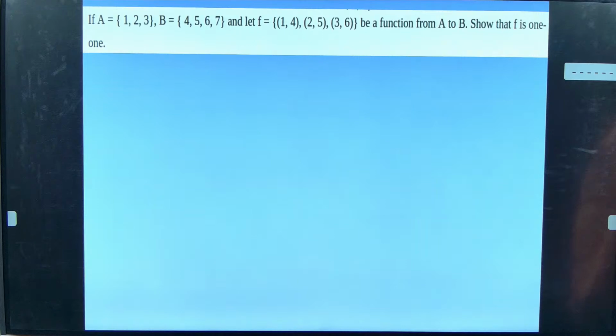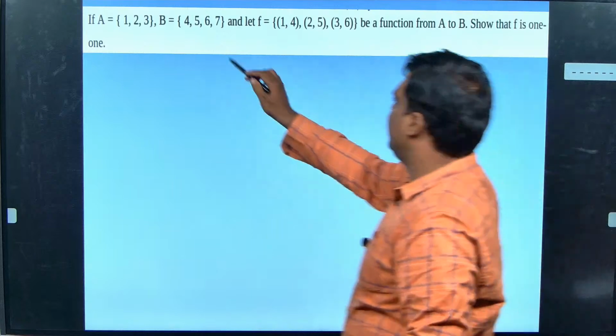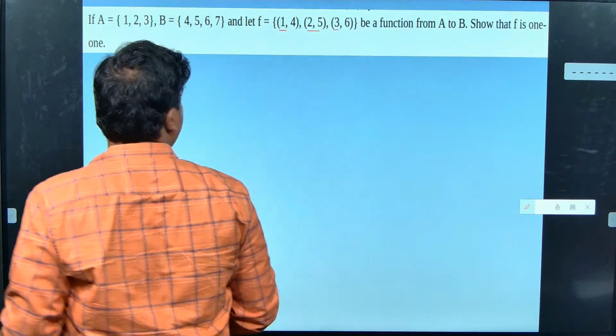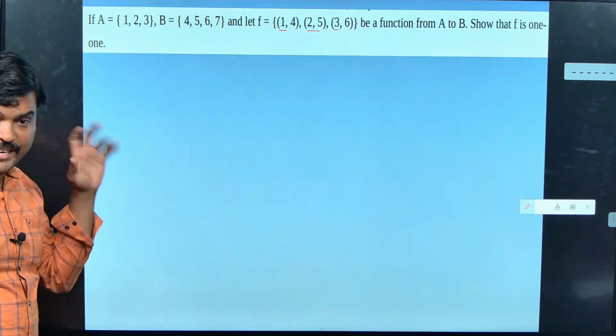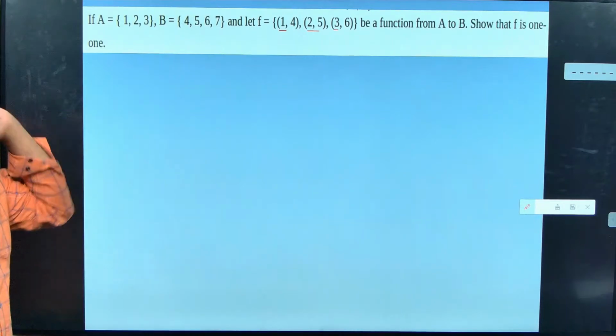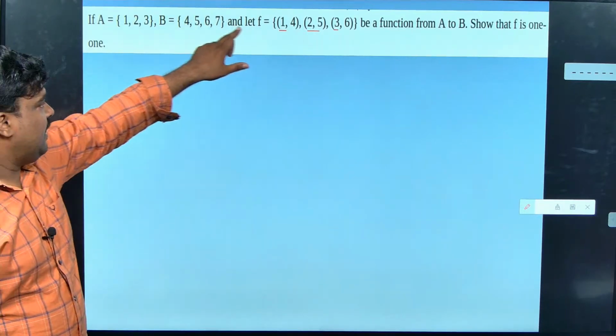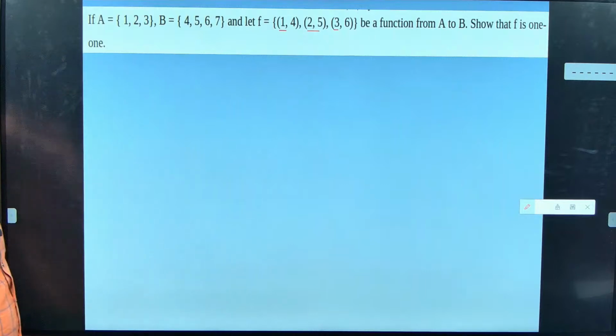Whether it is a one-to-one function: I have given it as a function so far, it is an ordered pair. Yes, because this is going to be my input 1, 2 and 3. For all of 1, 2, 3 I have outputs, so it is a function, and 4, 5, 6 makes it one-to-one.